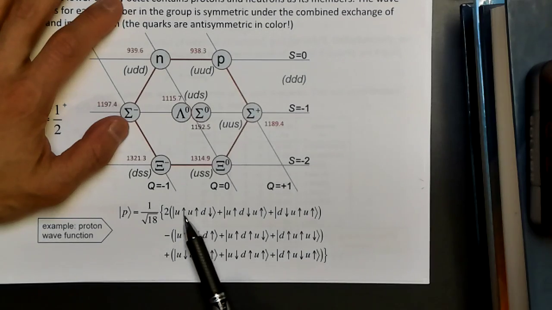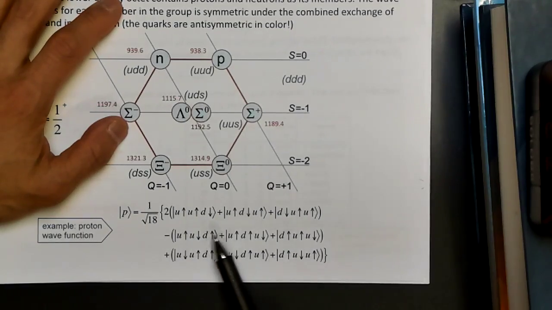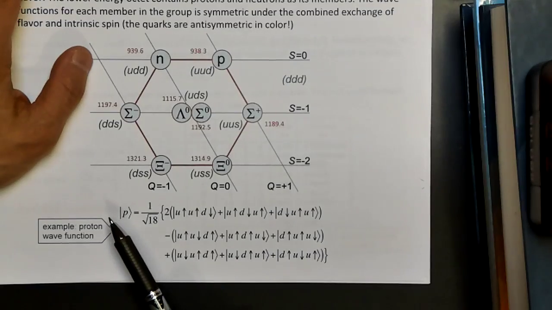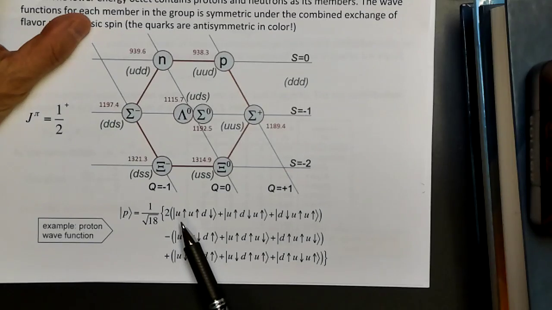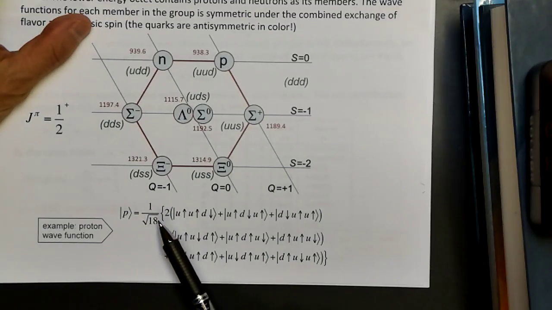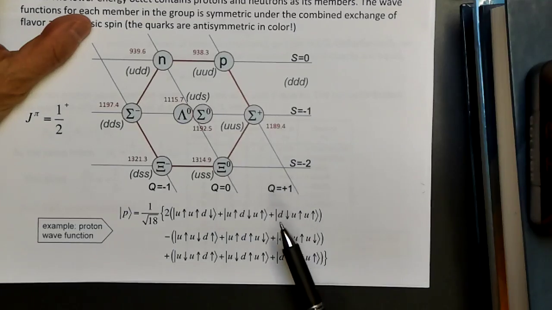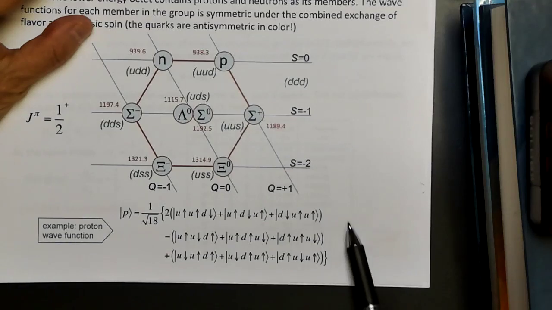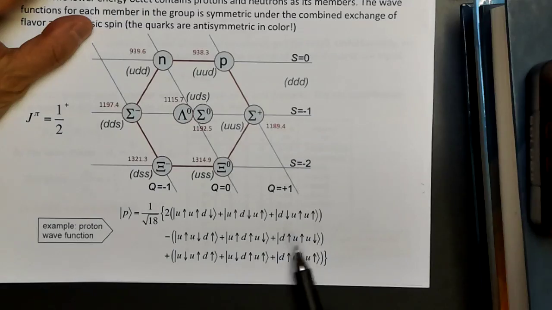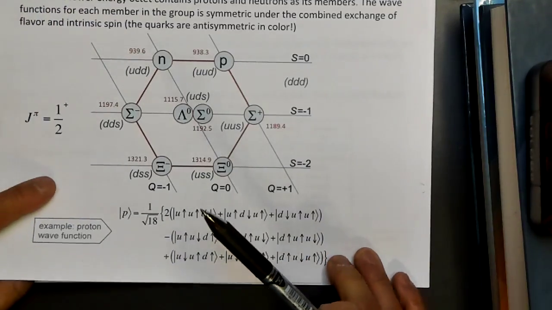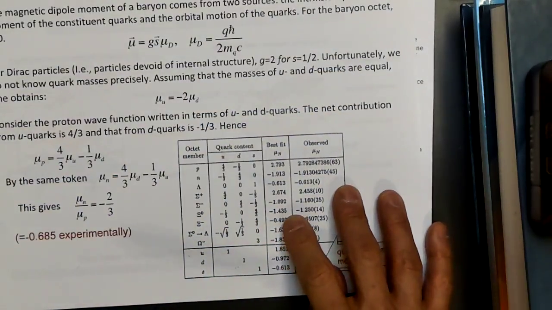Now you'll notice here that the wave function is actually symmetric under the interchange of the flavor, the up and down labels, and the spin labels. So that's what you construct here. Now, the reason why it's anti-symmetric overall is because when you look at the color description of the proton wave function, it's completely anti-symmetric under the red, green, and blue labels. And so just to recap, with respect to flavor and spin it's completely symmetric, but then the color comes in, it's completely anti-symmetric, and that saves the day.